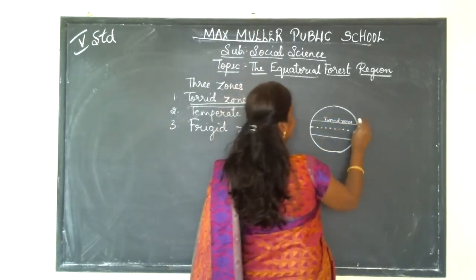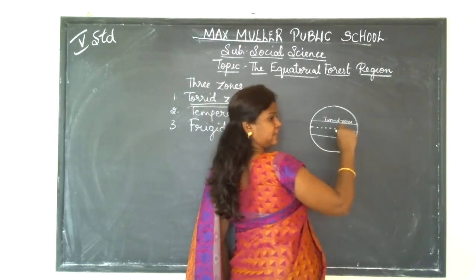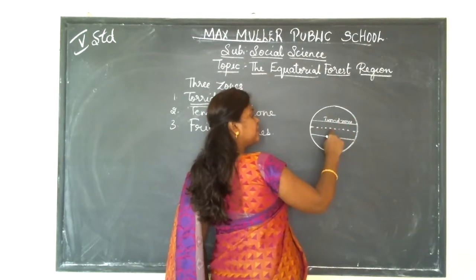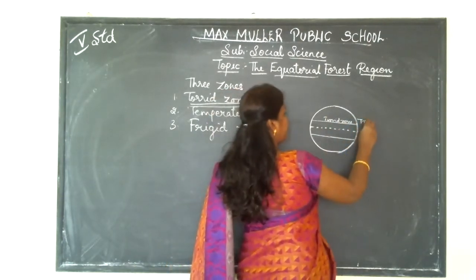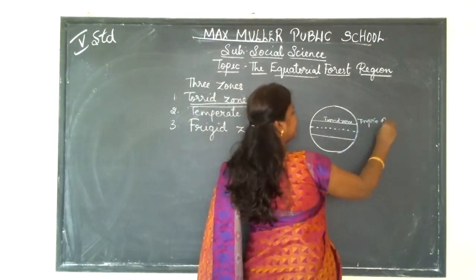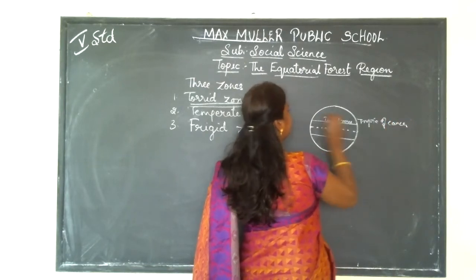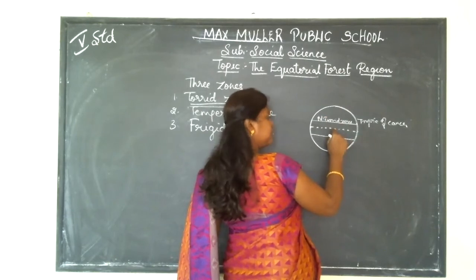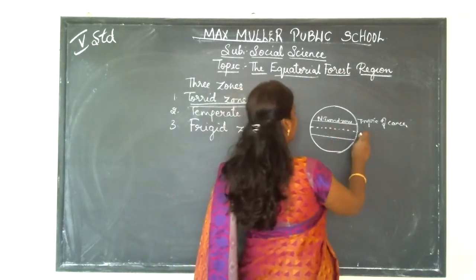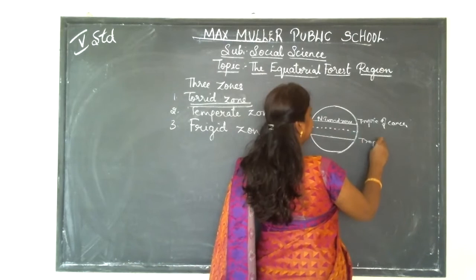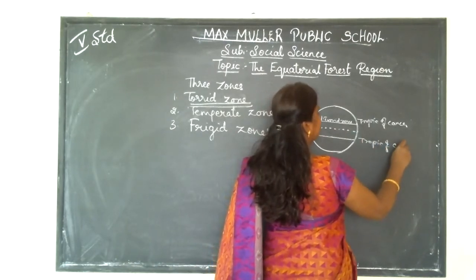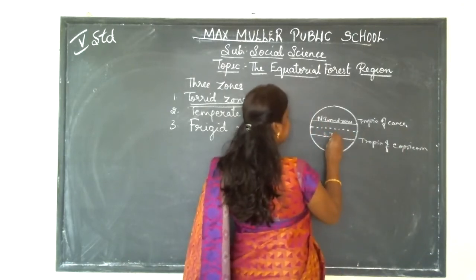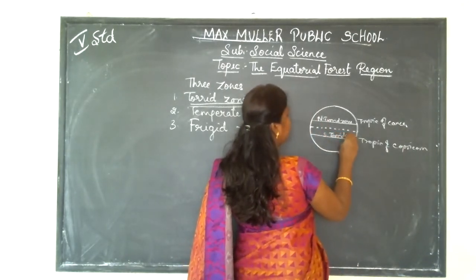The area between the Tropic of Cancer and the equator is the North Torrid Zone, whereas the extension between the equator and the Tropic of Capricorn is called the South Torrid Zone.